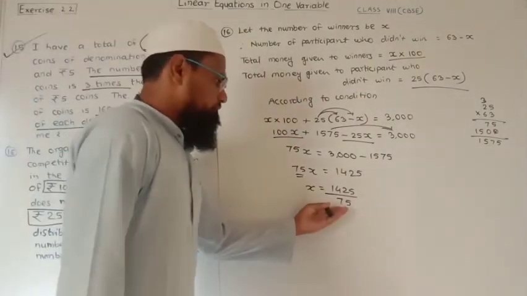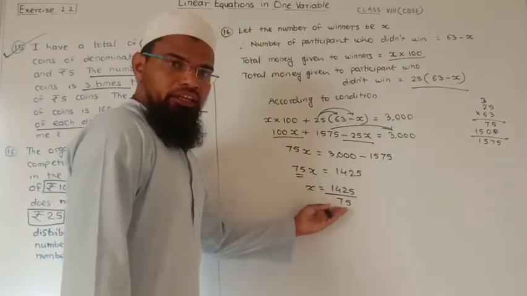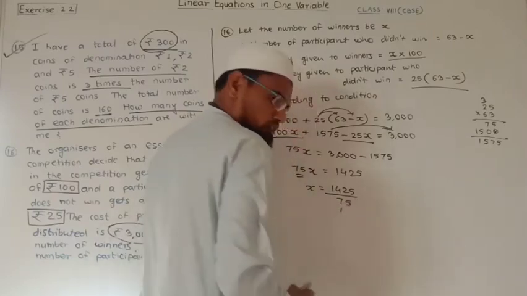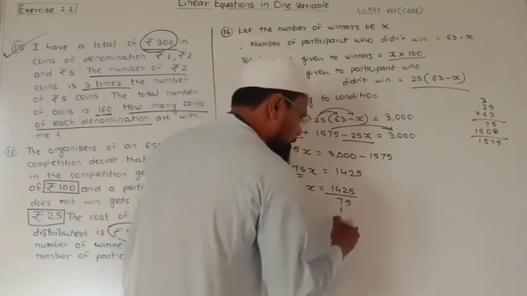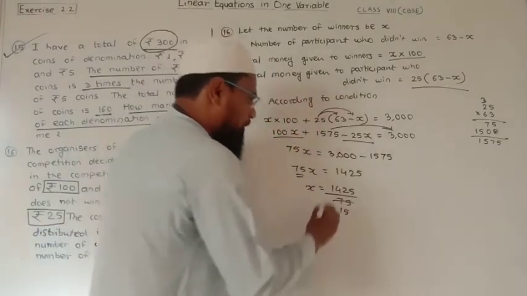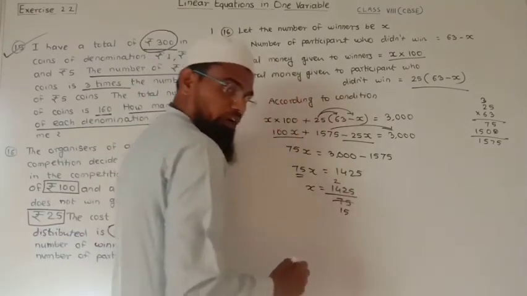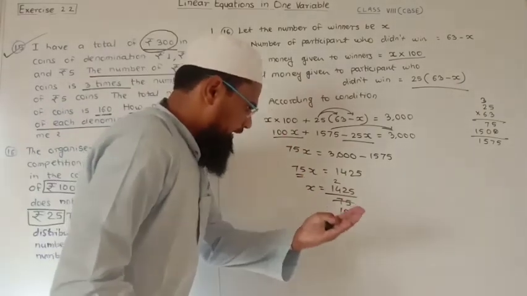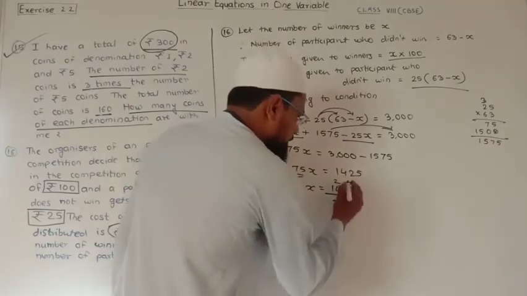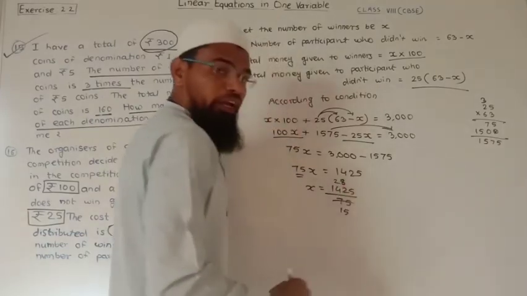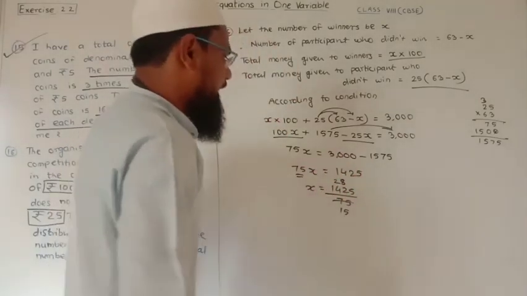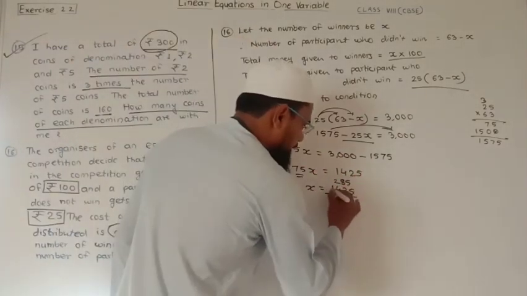This is a simple calculation. First of all, we can divide each by 5. So here 5 1s are 5, 2 is remaining, it becomes 22, 5 4s are 20, 5 2s are 10, 4 is remaining, it becomes 42, 5 8s are 40, 2 is remaining, it becomes 25, and after that 5 5s are 25.